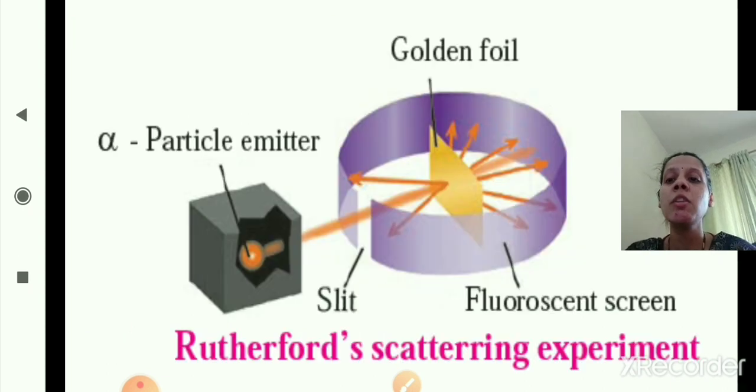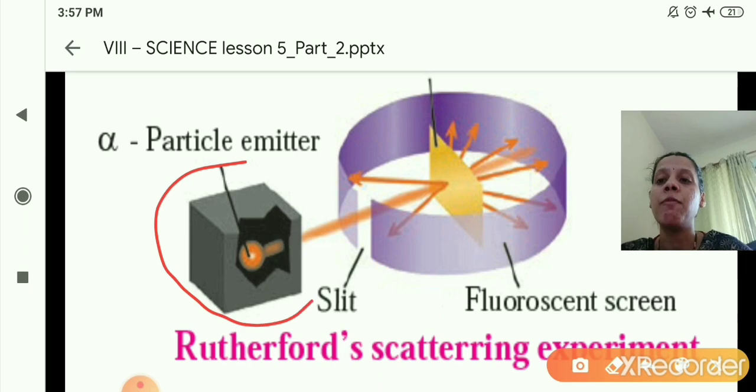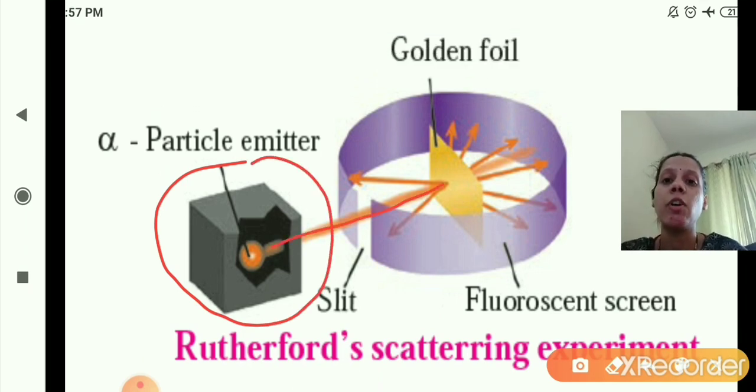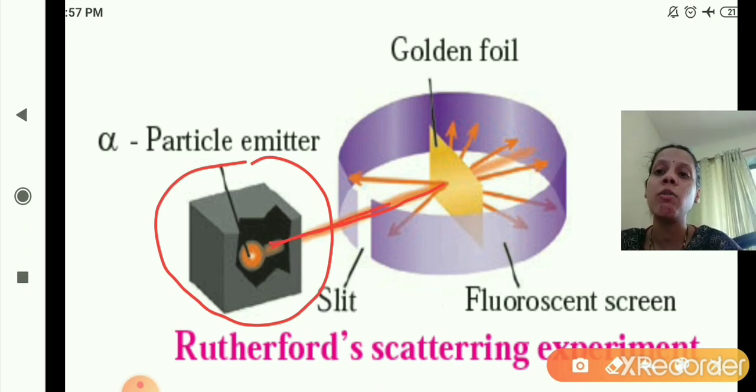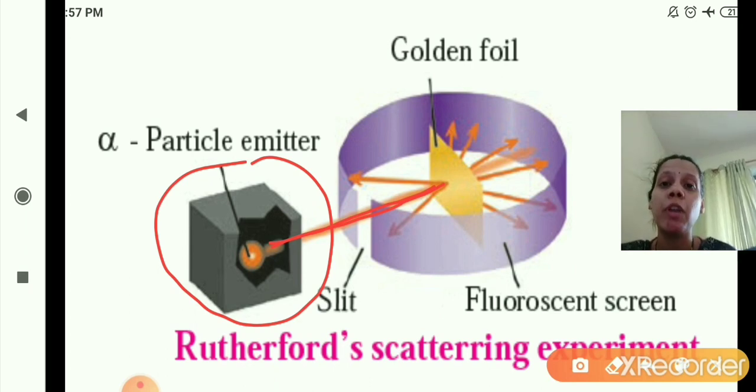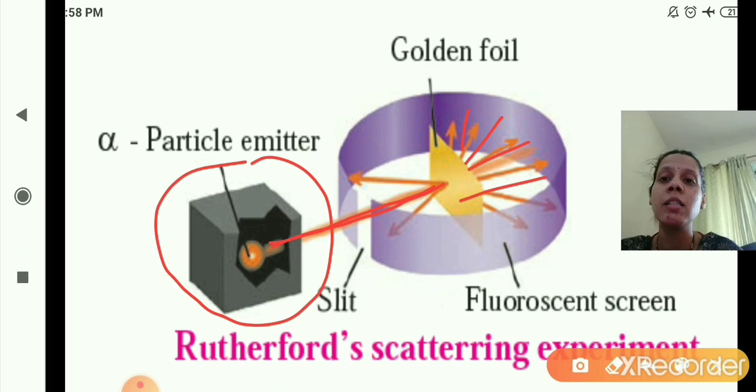This is the Rutherford scattering experiment. As you can see here, the alpha particle emitter emits alpha particles which strike a gold foil. Around the gold foil there is a fluorescent screen to observe the path of the alpha particles. Many of the alpha particles pass through the gold foil and only a few alpha particles get deflected from it.